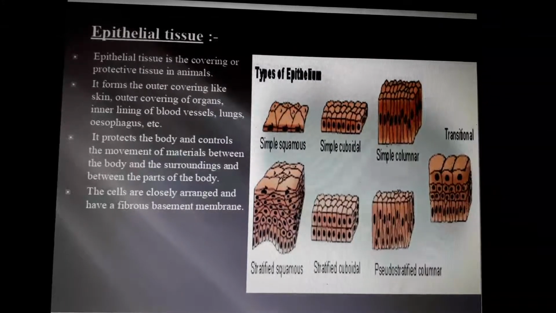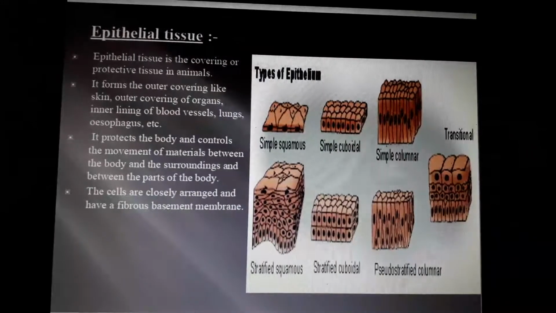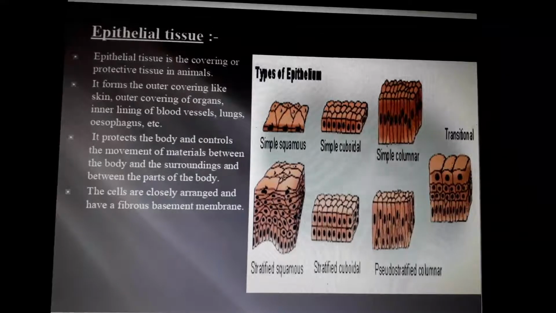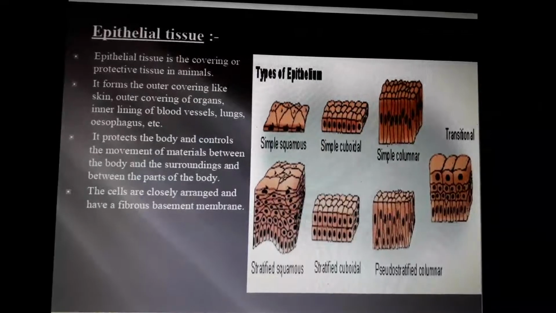Next, it forms the outer covering like skin, already discussed. It protects the body and controls the movement of materials between the body and the surroundings and between the parts of the body. So the main job is protection, and controlling the movement of materials. Lots of materials are moving inside our body, isn't it? Almost 60 to 70% of our body is fluids. These movements of such materials are controlled by this epithelial tissue.